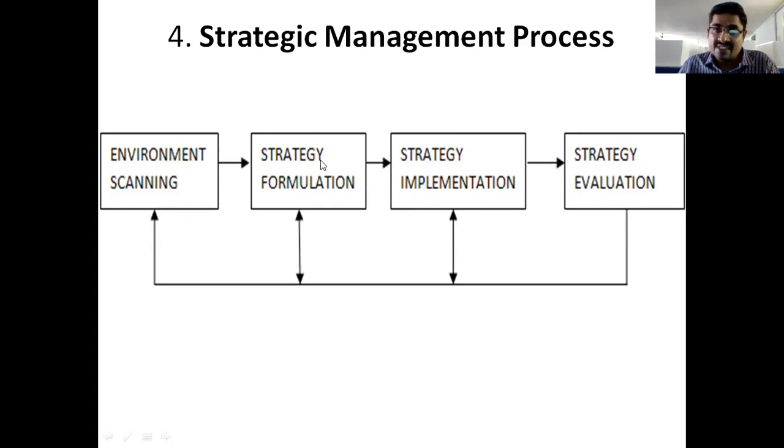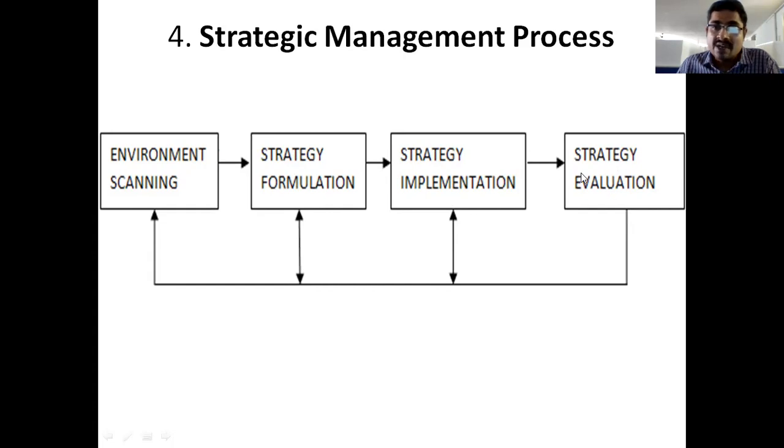If there is a gap between these two, planned and actual, then we need to take remedial actions to fill that gap. That is called strategy evaluation and control. So simply, strategy evaluation and control means taking the necessary steps and remedial actions to fill the gap between these two. Once again, I want to repeat: strategy formulation means planned activities or planned performance. These are the actual performance of these plans, right?